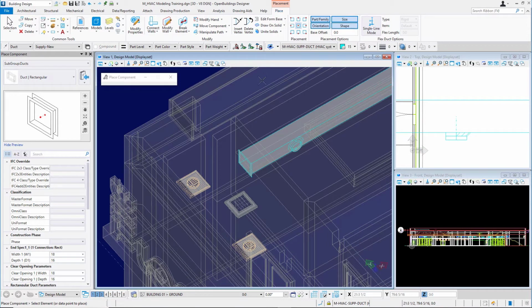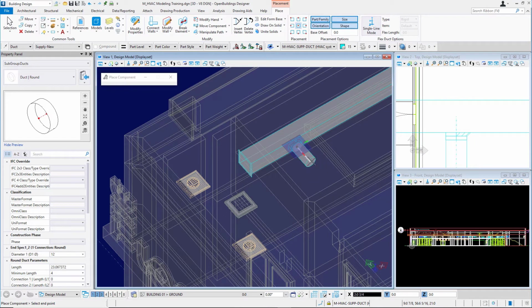So that will match the size of the connection and the shape of the connection. So if you notice, my property panel shows that I'm on duct rectangular. Well, if I just come down here and snap onto that connection, it changes my catalog item from that duct rectangular to duct round, and it also matches that 12-inch diameter. And that's one of the functions of those placement options, toggles that you can turn off and on. So I've got it snapped on here. I'll left click to accept that point.